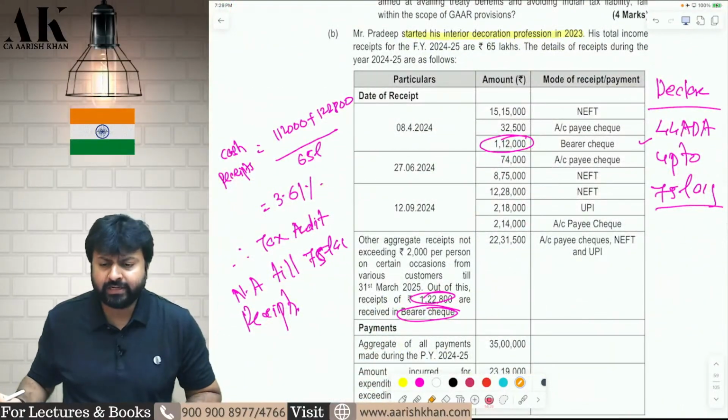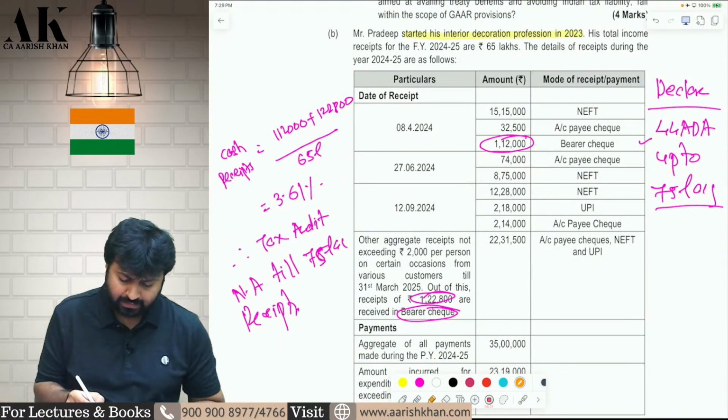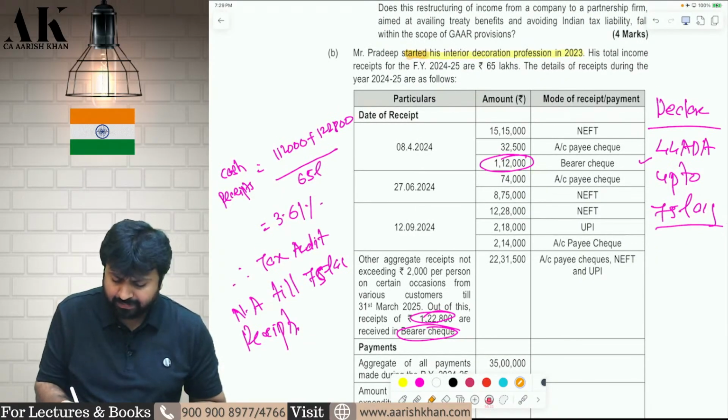Now, one last question over here in this particular MTP. There is a person, Mr. Pradeep, whose profession is interior decoration. His receipts are 65 lakhs.